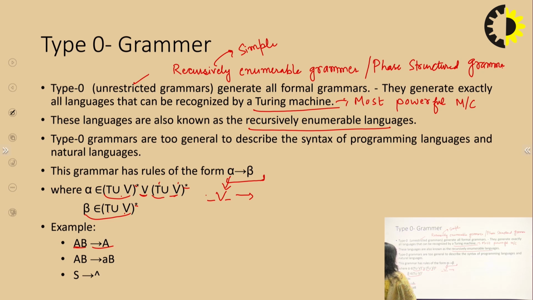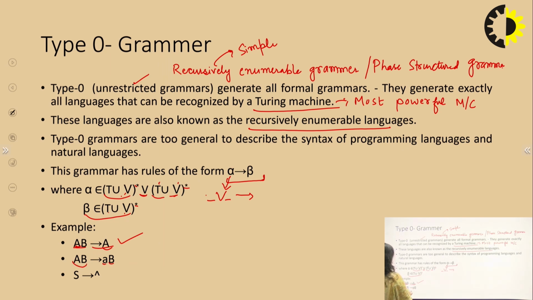Now here A and B belong to the variables. These are both non-terminal values. And on the right hand side again you can have a variable or non-terminal. So this is acceptable, and this is a type 0 grammar. Another second example is capital A capital B goes to small a capital B.